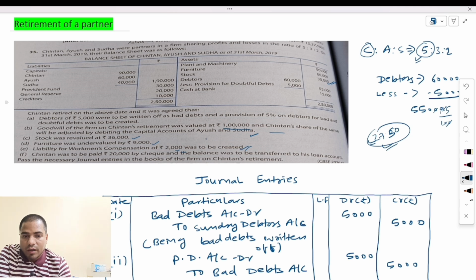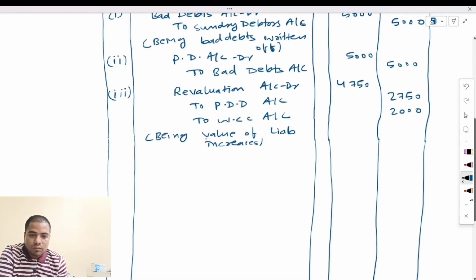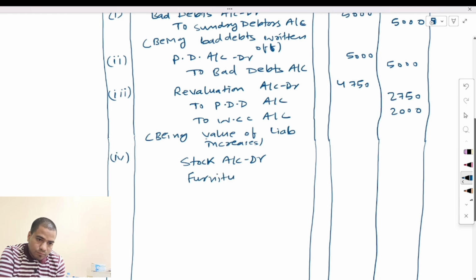So we will make an entry for this also. We have to make an entry: stock account debit, furniture account debit, to revaluation account.